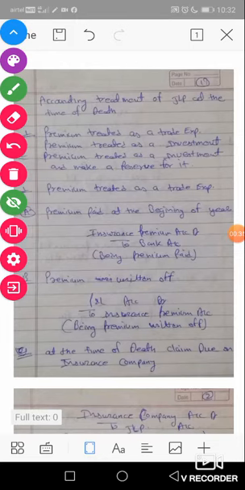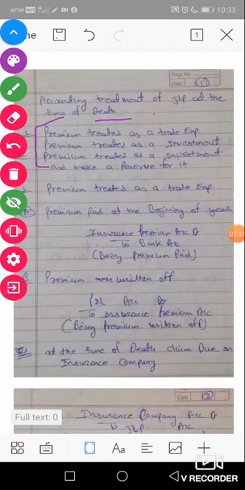Now in this video we learn how to do the accounting treatment of JLP in the books of accounts in case of death of an existing partner. Last video was the accounting treatment of JLP in retirement, and this video is in case of death of a partner. In both cases the base of accounting will be the premium, paid by the firm on the insurance policy of all partners.